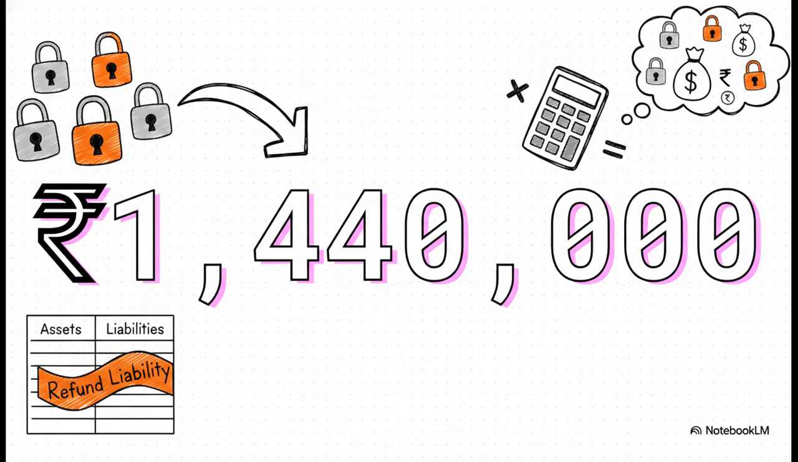Now, what about the remaining 4%, the 800 locks that are coming back? For those, we create a refund liability. Remember, we have to refund the customer the selling price, right? So 800 returning locks multiplied by the 1,800 selling price, that comes out to 1,440,000 rupees. That's our second figure.